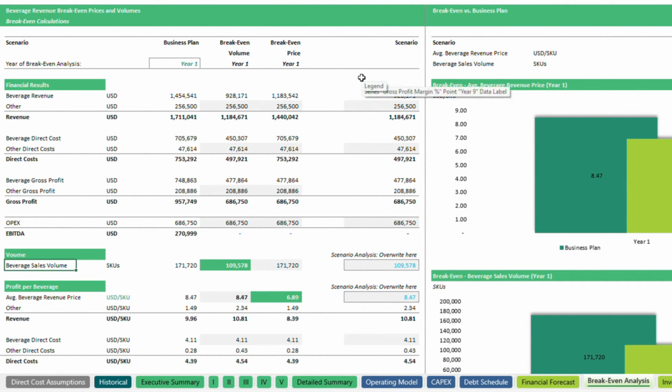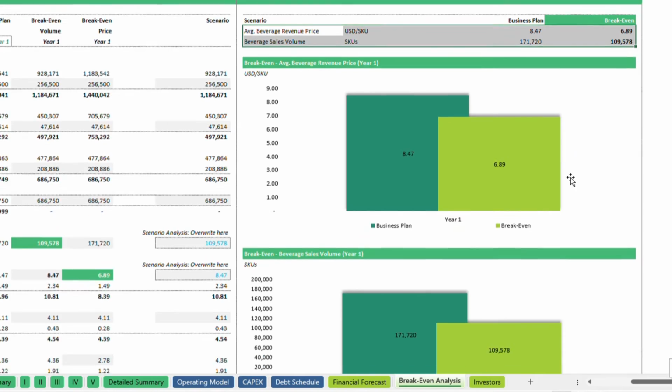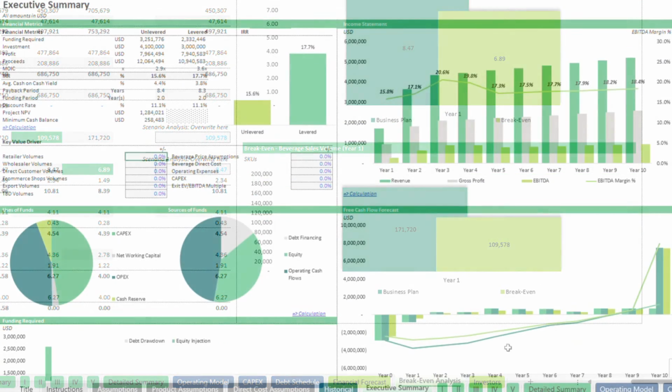The model also includes a break-even analysis, allowing you to calculate the required beverage sales volume, SKUs, and average pricing needed to break even at the EBIT level in a specific year.